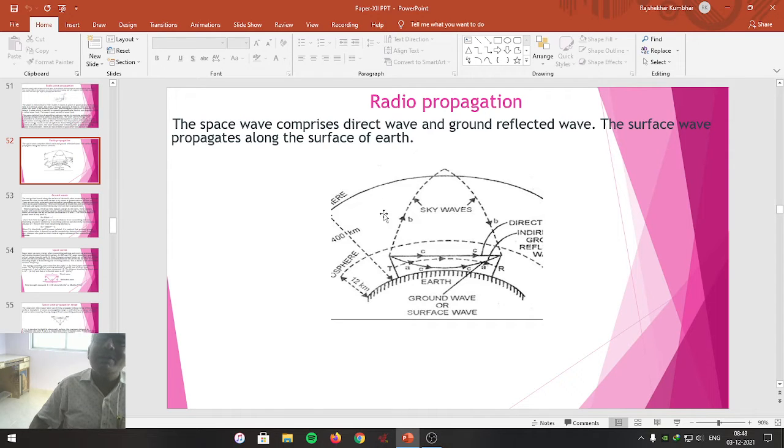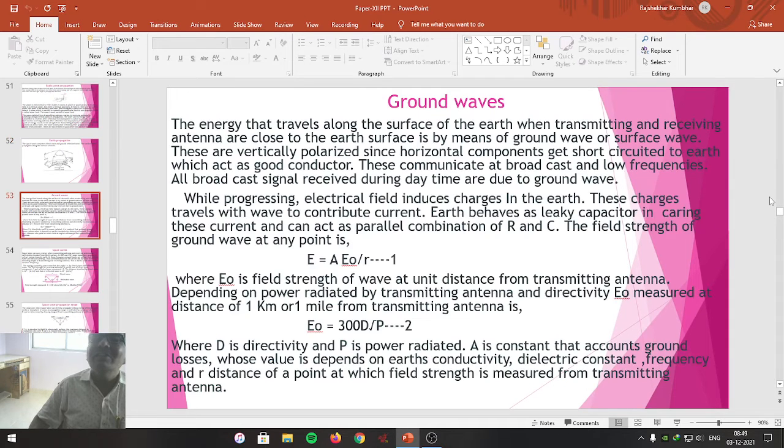So these are the various types of waves which are used in propagation, carrying the signal information between the transmitting and receiving antenna. That is, propagation is done by means of a sky wave, tropospheric waves, space wave, that includes ground waves, and also the ground reflected wave along with the sky waves. So these are the different types of waves which can be used for the purpose of propagation, which we have studied in the offline lectures. Friends, today we are going to consider how ground waves are used to carry the signal.